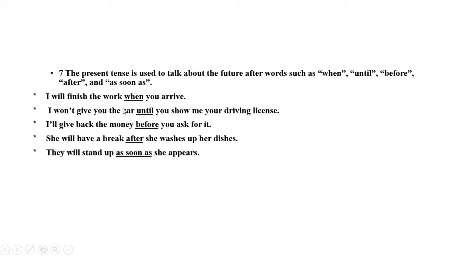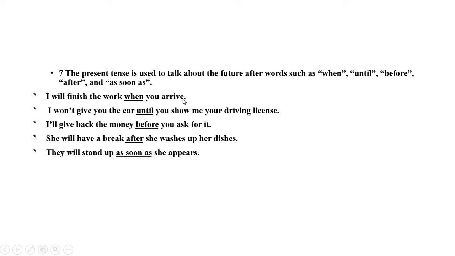Notice that all of these examples start with the future because here, I'm talking about the future. But because I have when and until and before and after and as soon as, the rule says to me in English grammar that I must not use the form of the future.